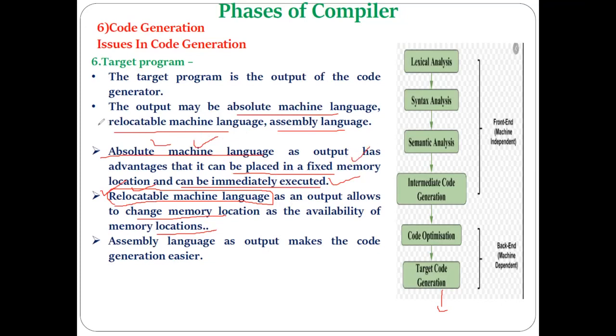But if the machine language code which is generated is relocatable machine language code, then you can change its memory location and you can execute it from the particular available memory location. Okay.